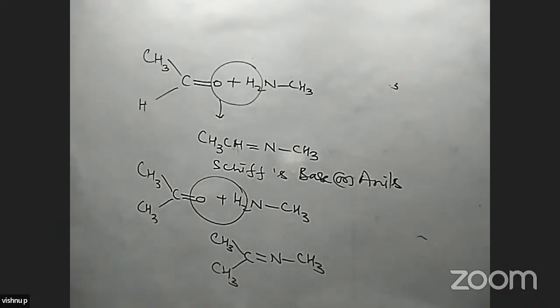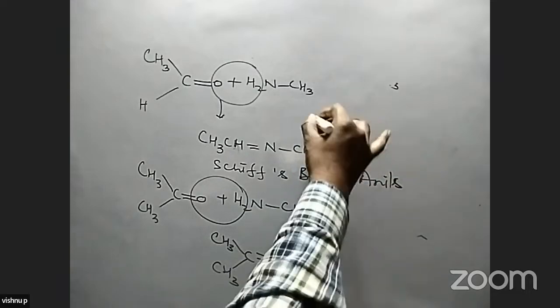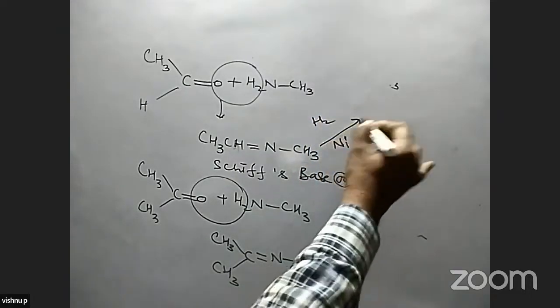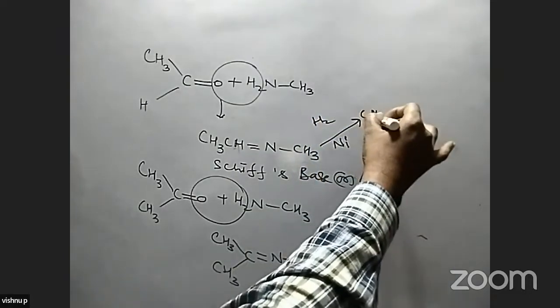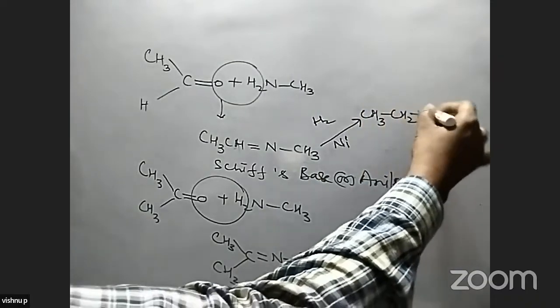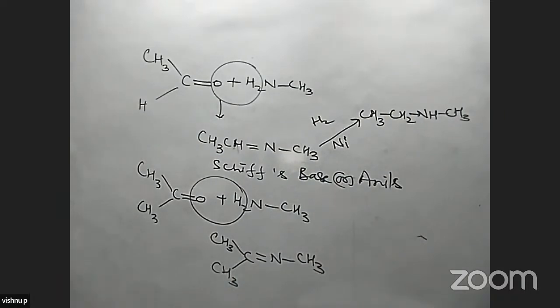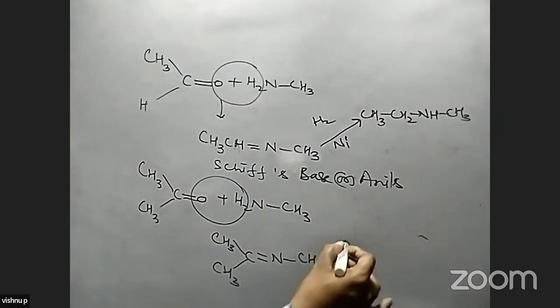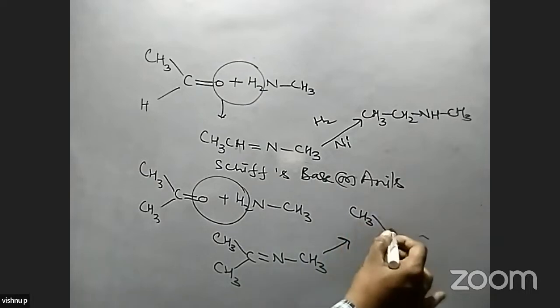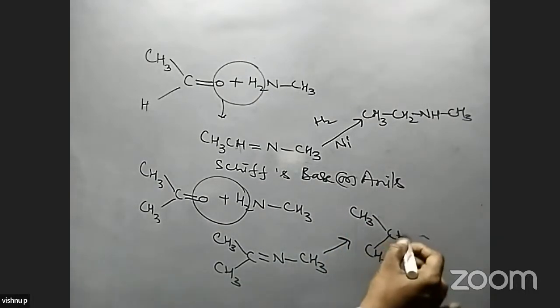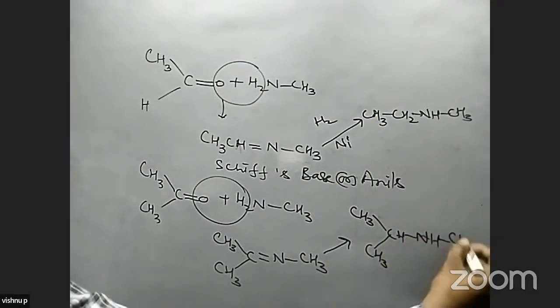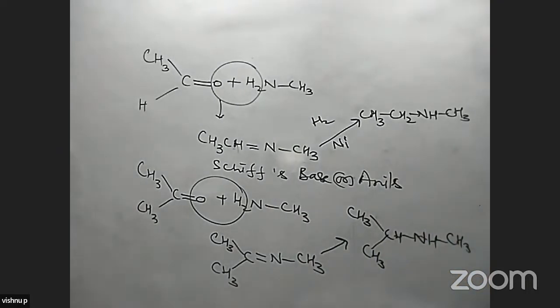Again, if this Schiff's base is treated with hydrogen in presence of nickel catalyst, the compound is CH3CH2NHCH3. What type of amine is formed? A secondary amine. Here also amines are formed in this reaction.